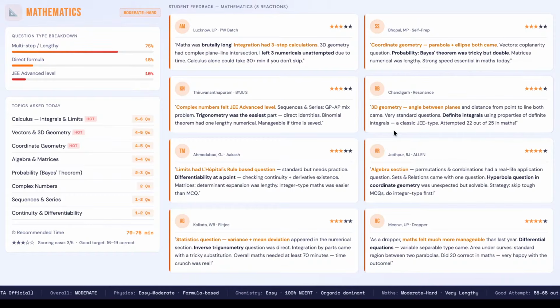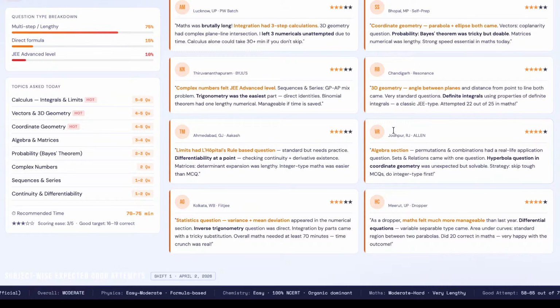Apart from that, from algebra, permutation and combination had a real-life application question. As you can see, someone from Jodhpur is saying that from the algebra section, permutation and combination had a real-life application question. Sets and relations came with one question. The hyperbola question in coordinate geometry was unexpected but solvable.